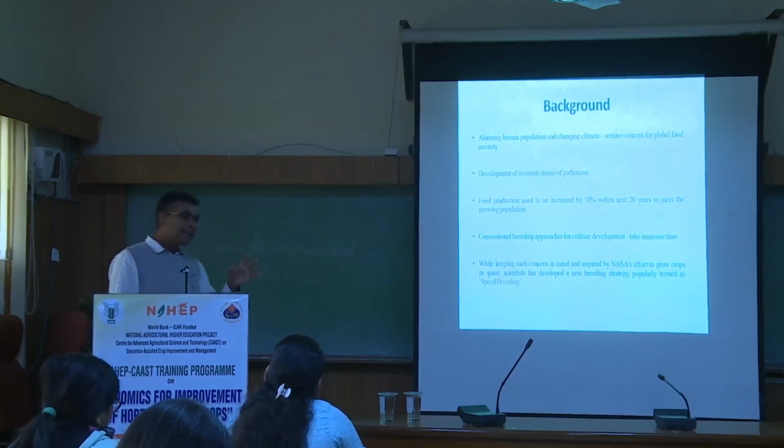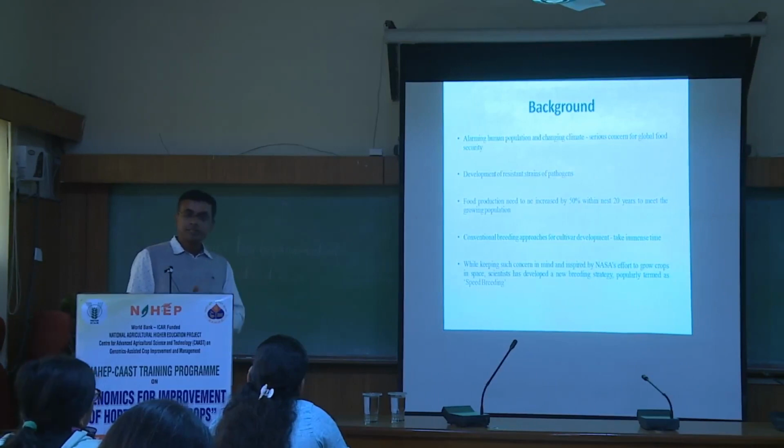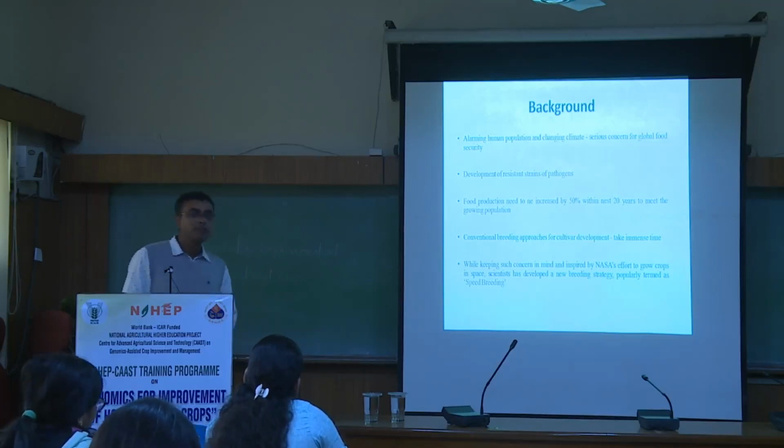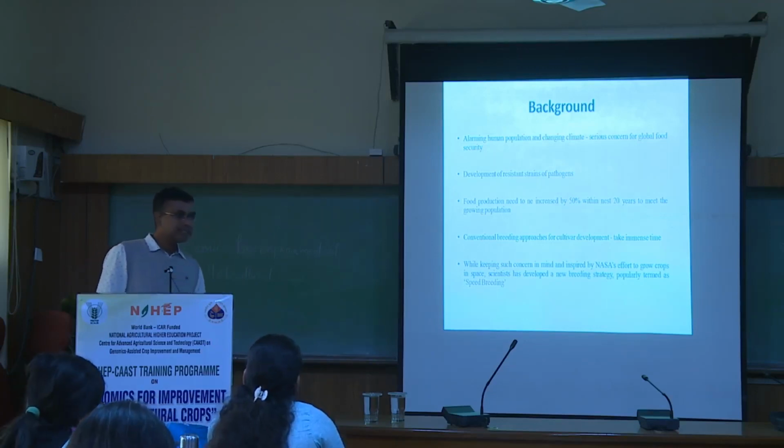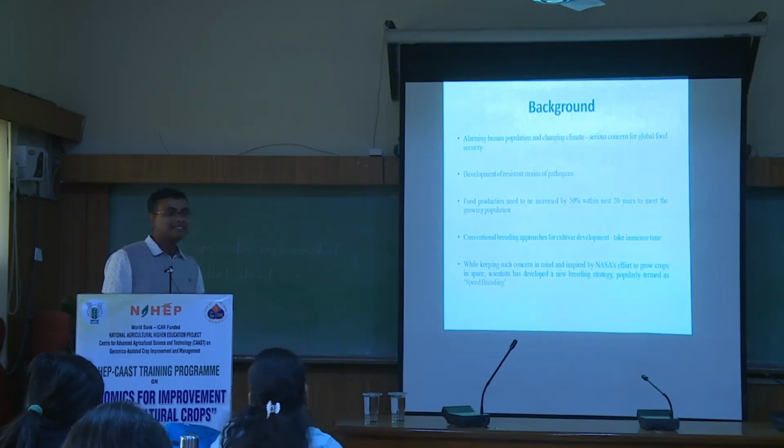But is there any shortcut to selfing or crossing or sexual hybridization? Because you have to develop the progenies. If you do not develop the progenies, it is not possible to undertake any improvement program, whether it is marker-assisted selection, genomic-assisted selection, or based on transgenes.